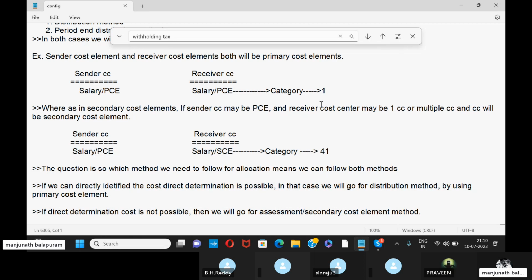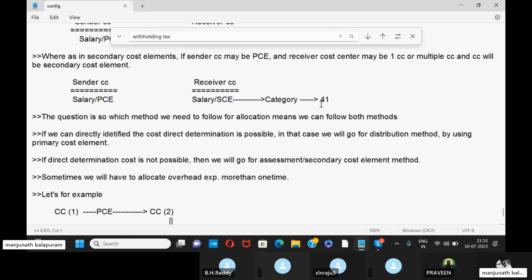We can use both methods, but some conditions are there. What are the conditions? If you can directly identify the cost, that is, direct cost determination is possible, then in such cases we will go for the distribution method, using the primary cost element. If direct determination of cost is not possible, then we will go for assessment, which is the secondary cost element method.